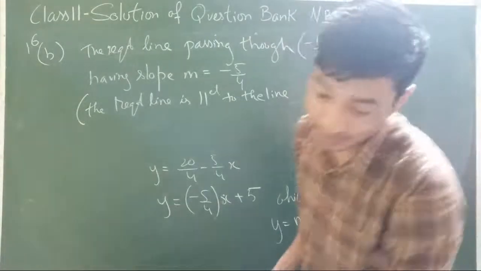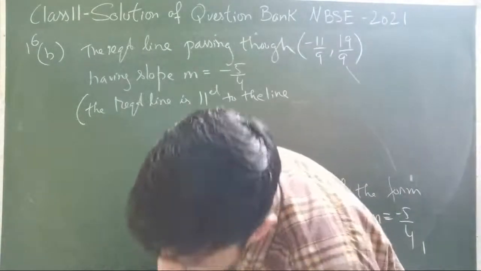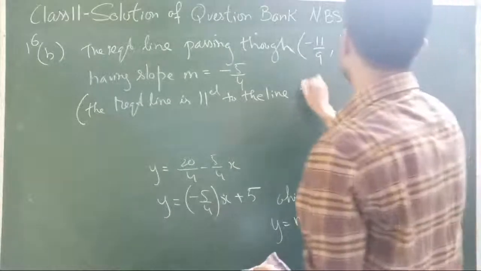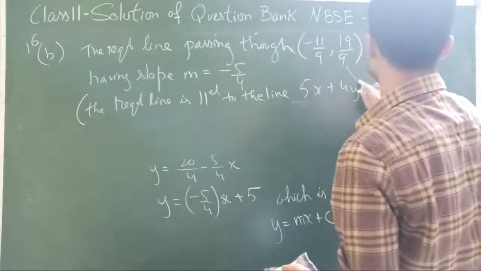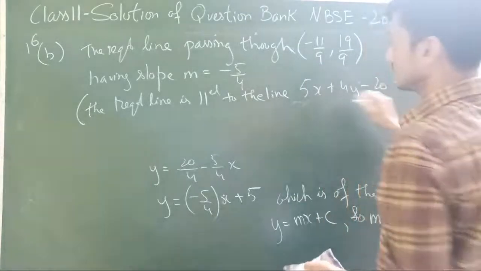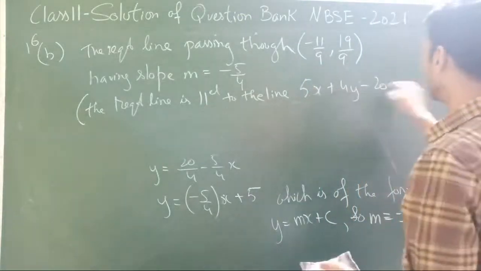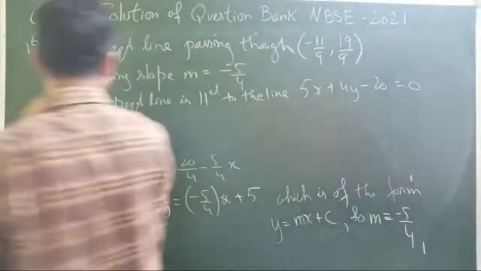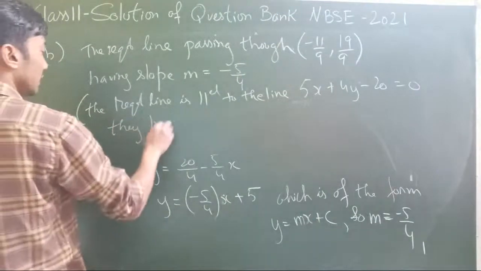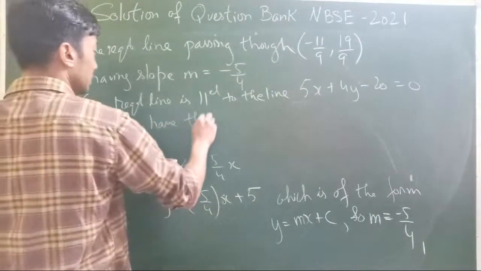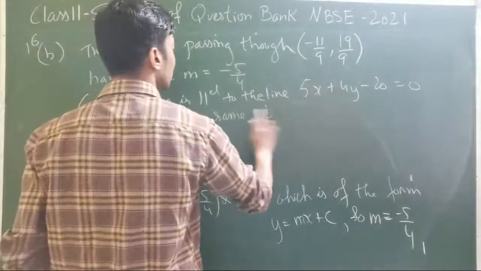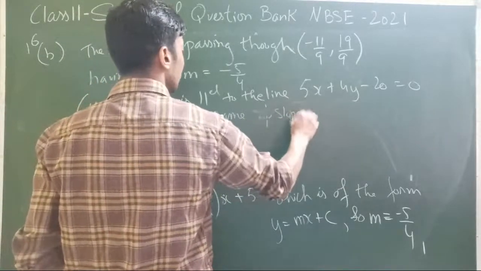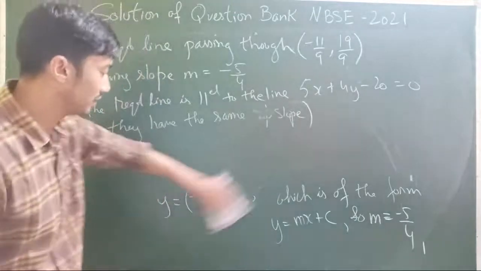What was our given line? That was 5x plus 4y minus 20 is equal to 0. So the required line is parallel to this line, and just for that reason, they have the same slope. This is just for your reference if you wish.